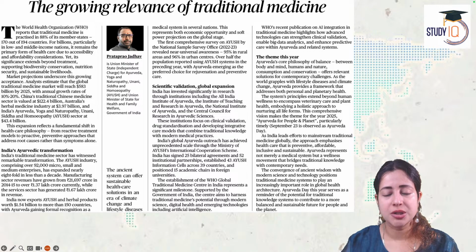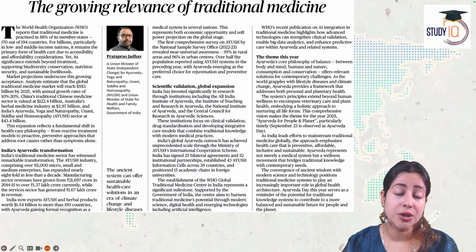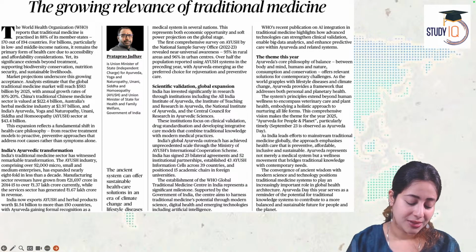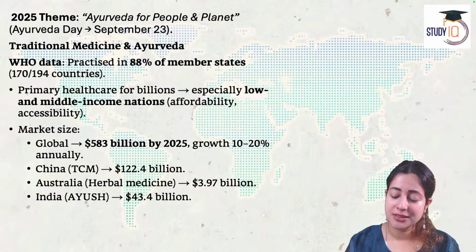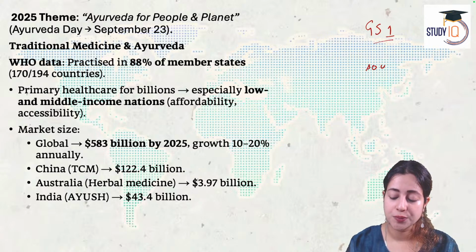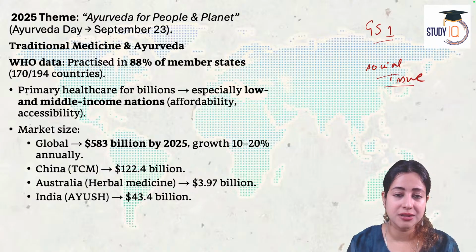So, what is traditional medicine and why is it becoming an important sector in today's global health domain? Very important article because this relates to GS paper 1 social issue. Yes, it is a social issue, the health and well-being of the Indian population. Yes, it is GS paper 3 because under science technology we do study the health sector.